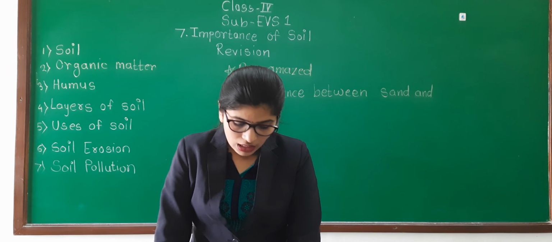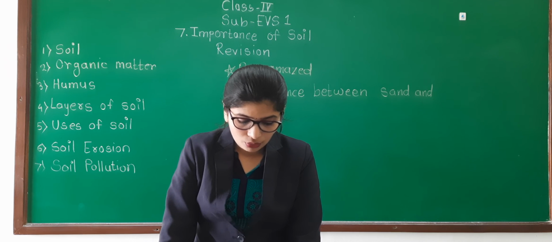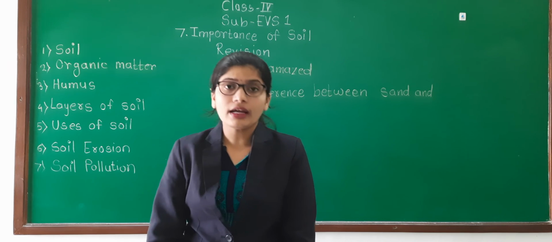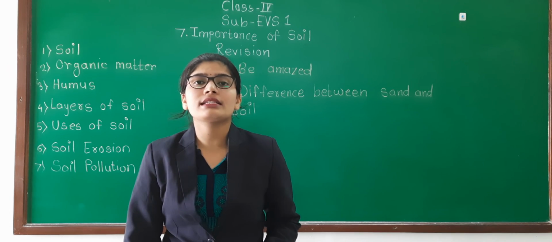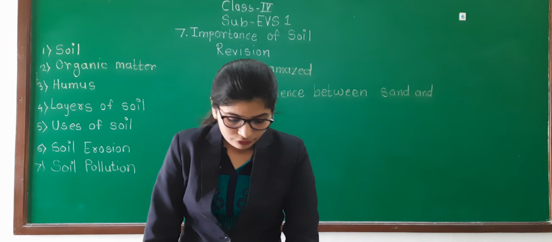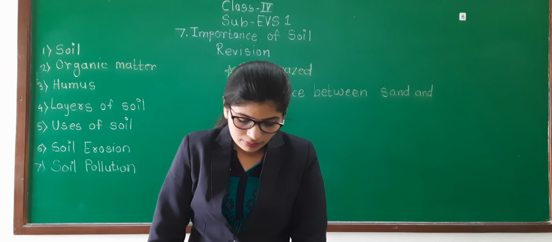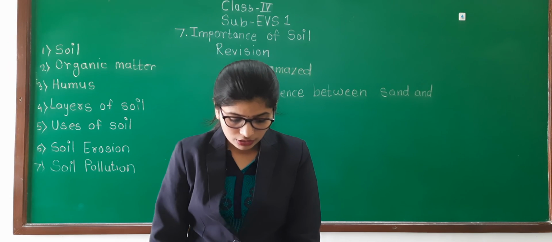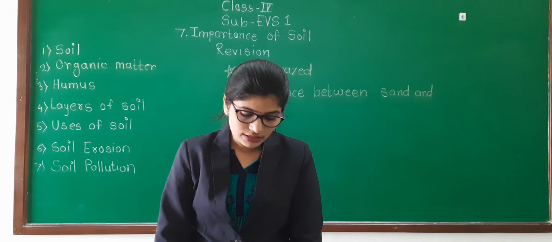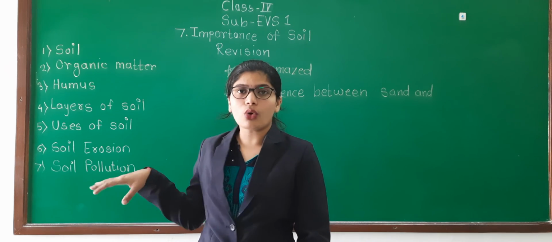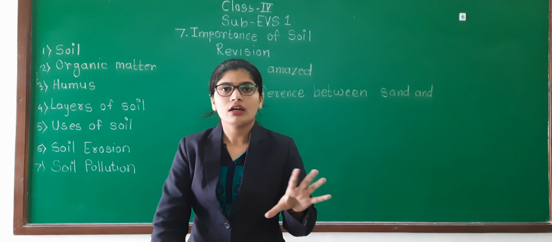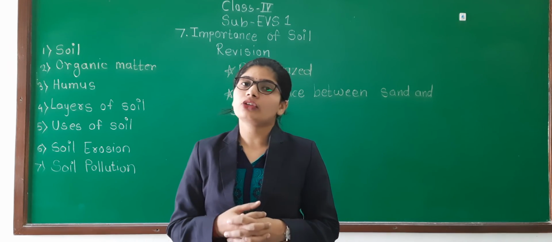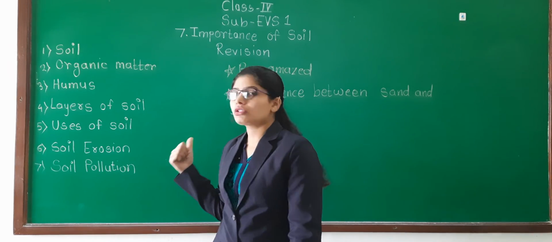For example, black soil is usually found in the states of Gujarat and Andhra Pradesh. In Gujarat and Andhra Pradesh, the soil is black in color. And we find red soil in some parts of Karnataka and southeast Maharashtra, that is in Konkan. Now we are living in Konkan. In our Konkan, there is red soil. So like that, many interesting facts are there about soil.